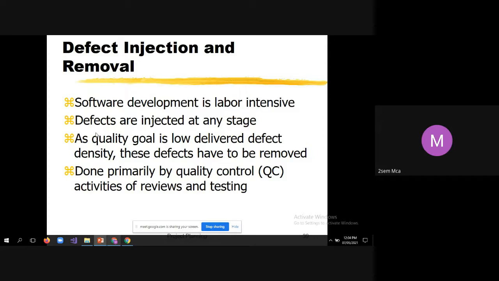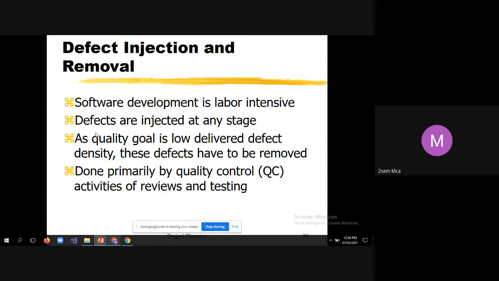A quality goal is to have low delivered defect density. These defects have to be removed. So the software should have low delivered defect density. That means the software that you have delivered has a low density of defects. This is done primarily by quality control, that is QC activities of reviews and testing.